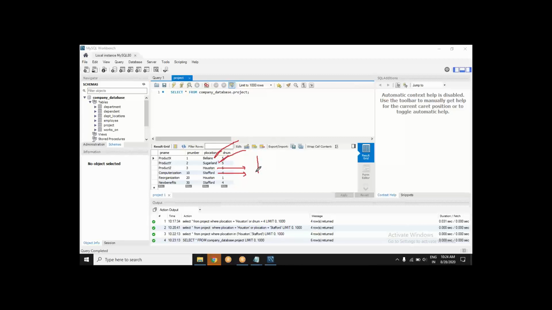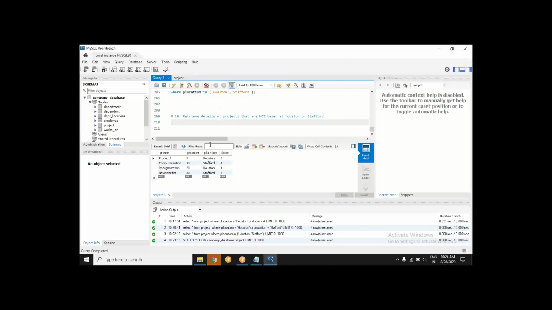But what if this was a huge table and you have 40 locations? Out of these 40, you want to leave Houston and Stafford, but the rest 38 you want. Would you want to write it like this? Not exactly. You will not check which is equal. Rather than checking which is equal to this, we will say what is not equal to this.